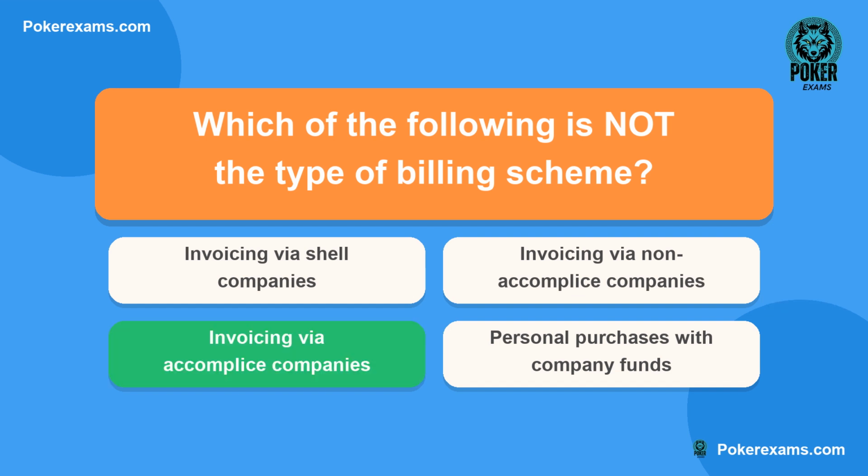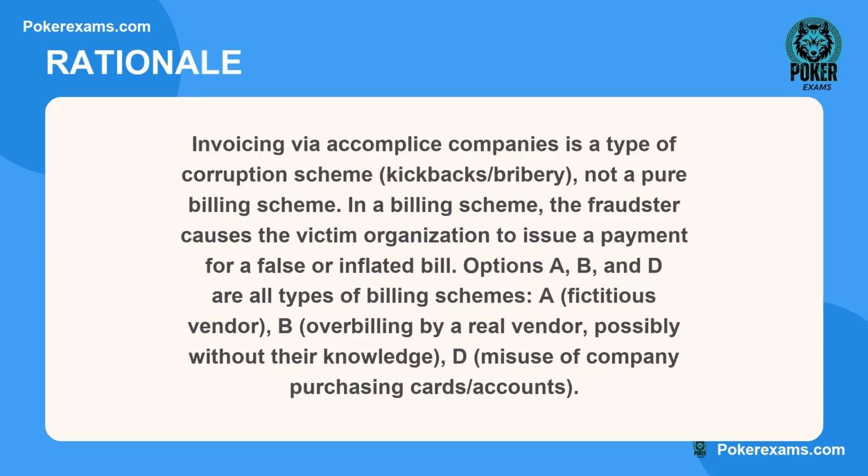The correct answer is C. Here is why. Invoicing via accomplice companies is a type of corruption scheme, kickbacks/bribery, not a pure billing scheme. In a billing scheme, the fraudster causes the victim organization to issue a payment for a false or inflated bill. Options A, B, and D are all types of billing schemes. A, fictitious vendor. B, overbilling by a real vendor, possibly without their knowledge. D, misuse of company purchasing cards/accounts.